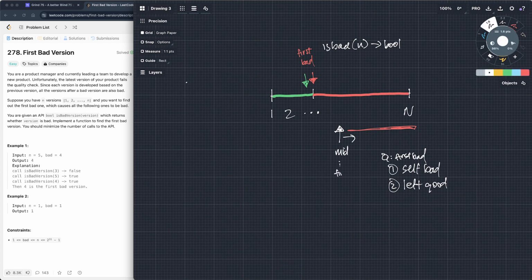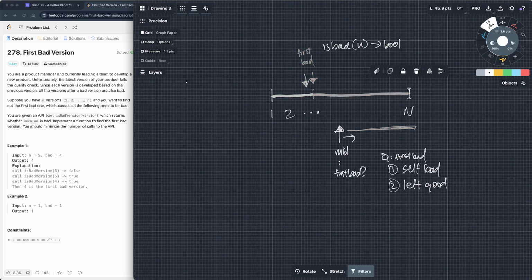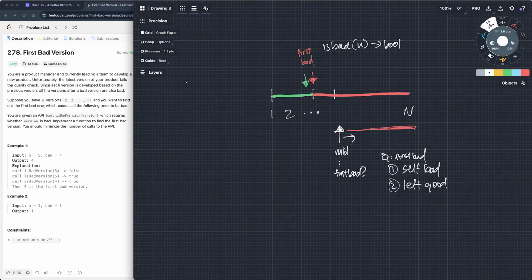Is this mid first bad? It's not, right? So since it's not, then we want to change our search. So now our search is going to move this right pointer, right, which starts at the right end of the list, and we're going to make the scope of the list smaller by moving this right pointer to mid minus 1, right, to right there. Not mid, because mid we already know is not going to be our answer, so we don't need to have mid in our range. We can move it to mid minus 1.